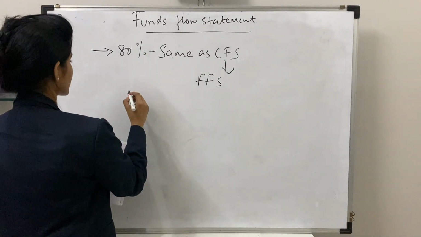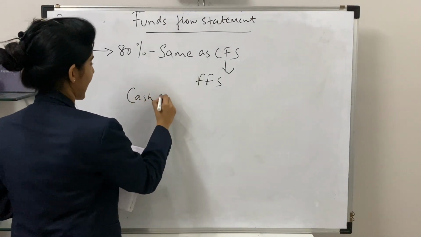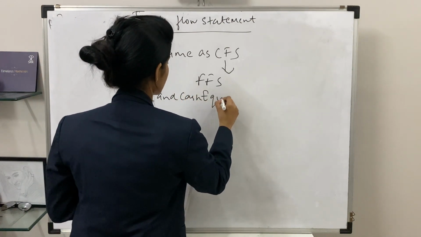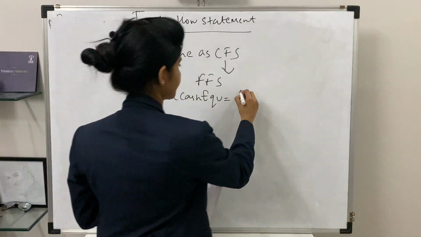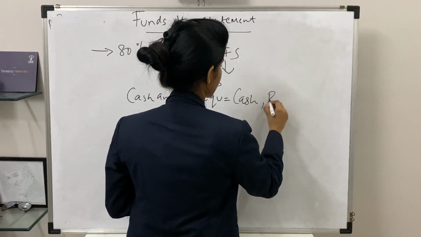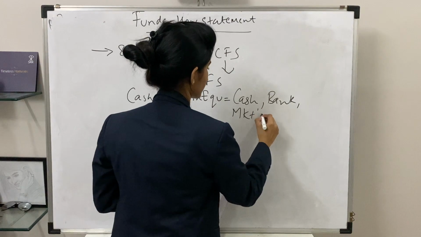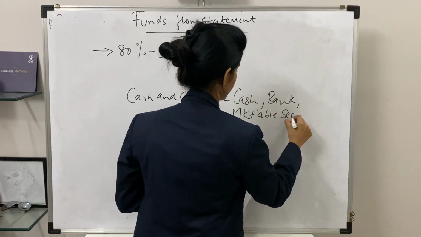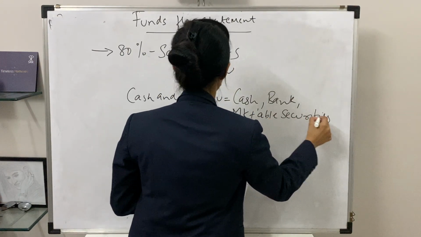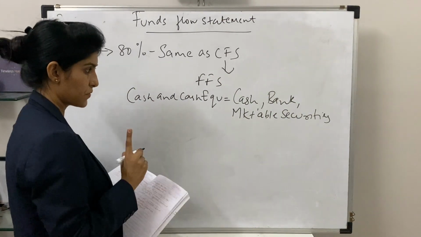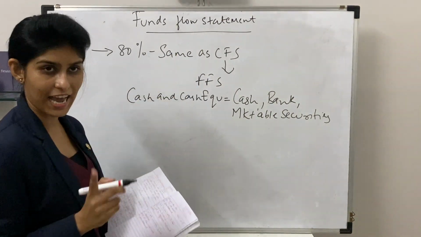Now in the cash flow statement, you had cash and cash equivalents with you. That is, you are recording cash, bank and some kind of marketable securities. These were the things being recorded in cash and cash equivalents. That was the part of your cash flow statement.